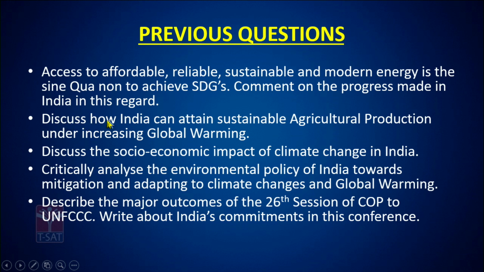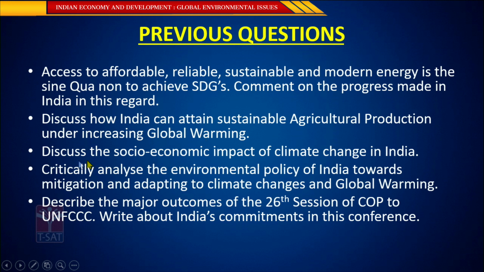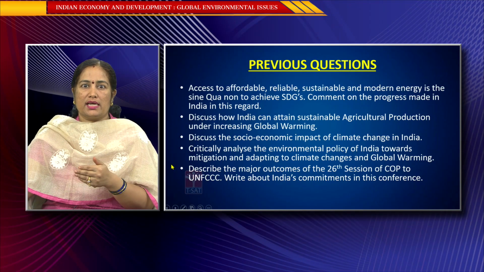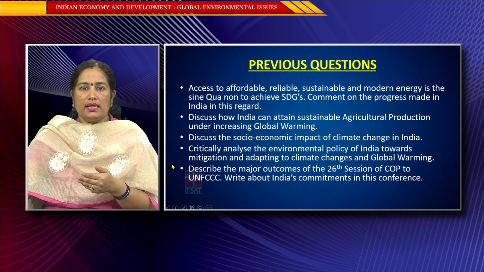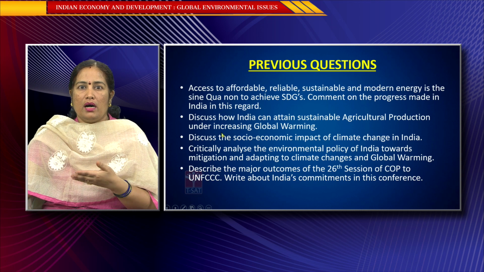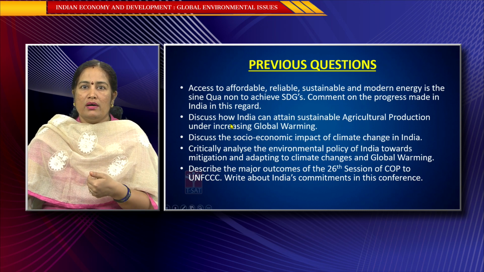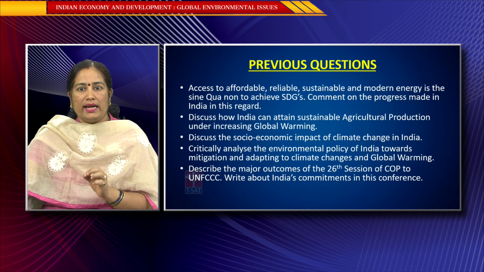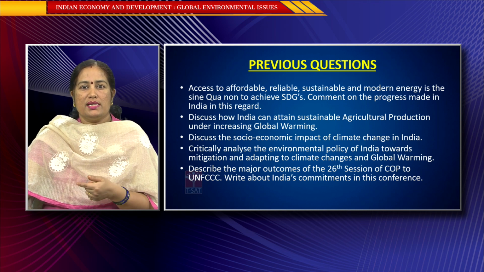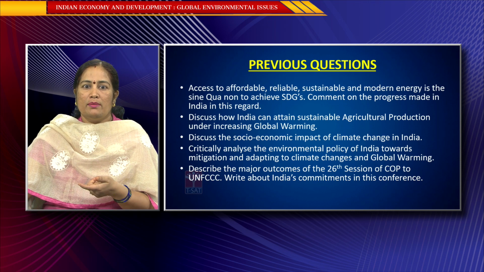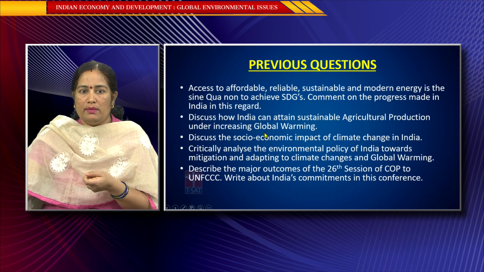Second question: discuss how India can attain sustainable agricultural production under increasing global warming. So, India is basically an agriculture-rich country. Because of global warming and continuous climate change, agricultural production may suffer. So, what are the steps that the government has to take from the point of view of sustaining the attained agricultural production as well as raising agricultural production in the coming future by taking proper policy measures on global warming and even on climate change.